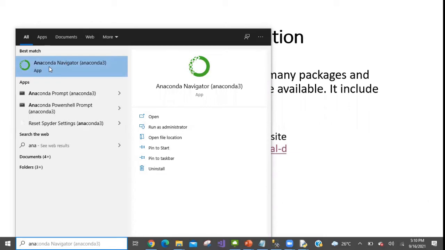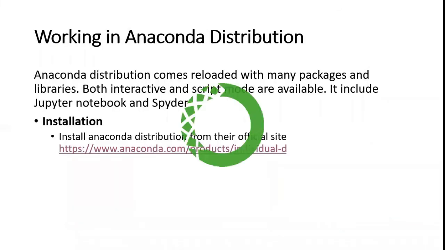Anything you need to work on in Anaconda, you can go through Anaconda Navigator. If you click on Navigator, it will open up. It will take some time to open up. In Anaconda Navigator, we will be using two applications. One is Jupyter Notebook and another is Spyder. Spyder is a powerful IDE, and most of the development in software companies is done in Spyder.